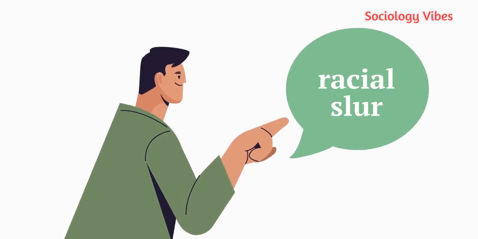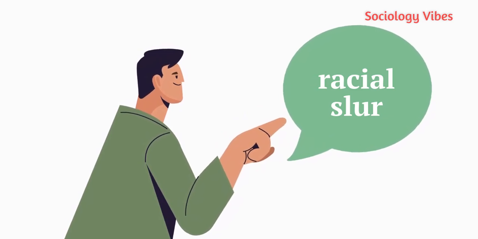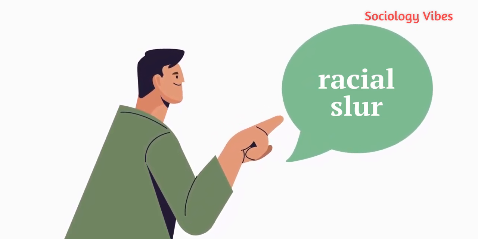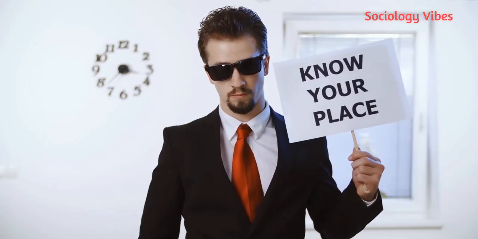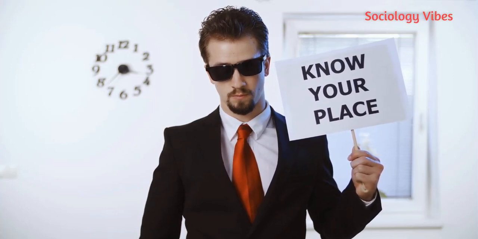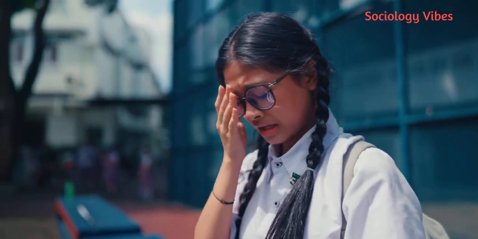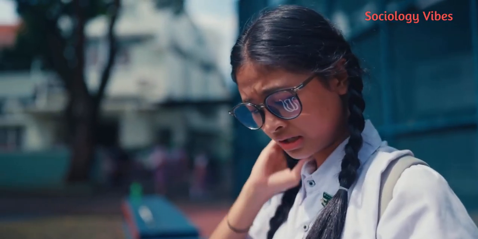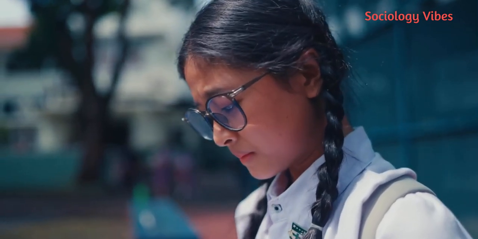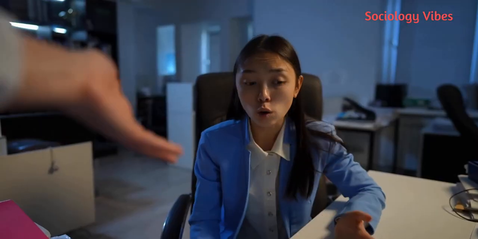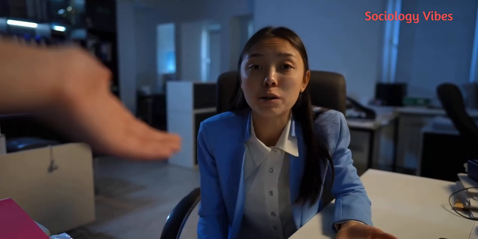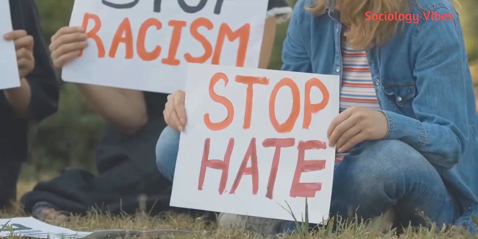A racial slur is an offensive or insulting word or phrase used to target someone because of their race or ethnicity. It's a verbal form of racial discrimination since it expresses prejudice and reinforces the idea that one racial group is superior to another. Using a racial slur is a form of verbal harassment that creates a hostile or unsafe environment for the person or group being targeted. This behavior reflects and reinforces societal patterns of racism by demeaning people based on their identity.